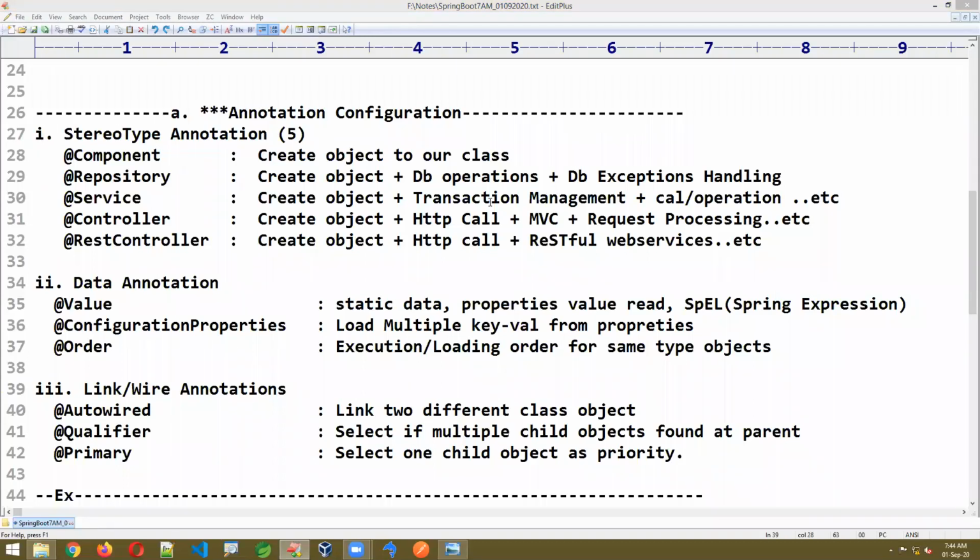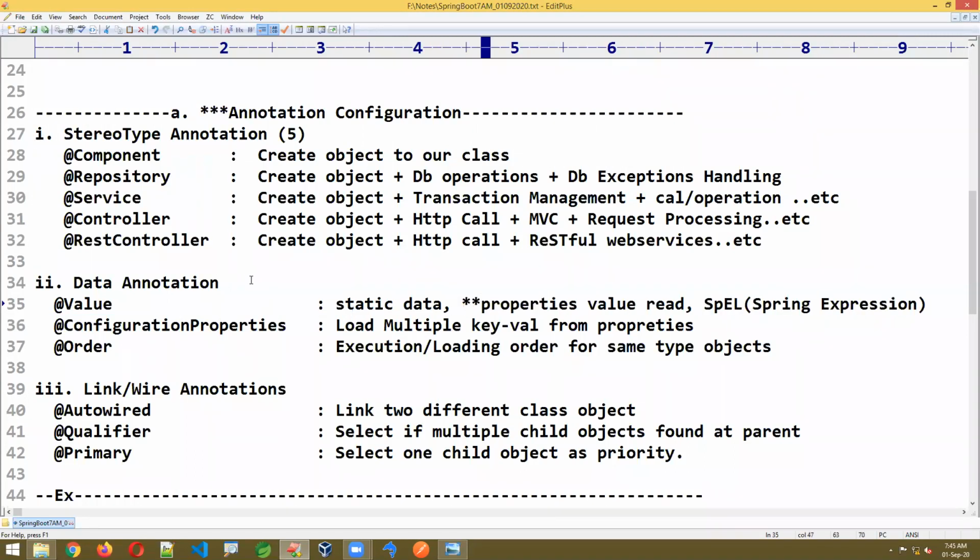Okay. Now here we are using @Value. @Value actually has 3 purposes, 3 requirements. One is to provide static data to variables. Or we can read the data from properties. And the third one is Spring Expression Language. The second one is the most used concept in Spring Boot.